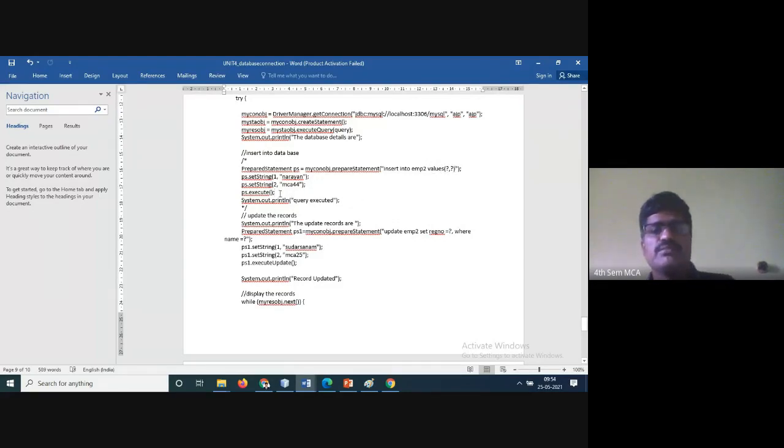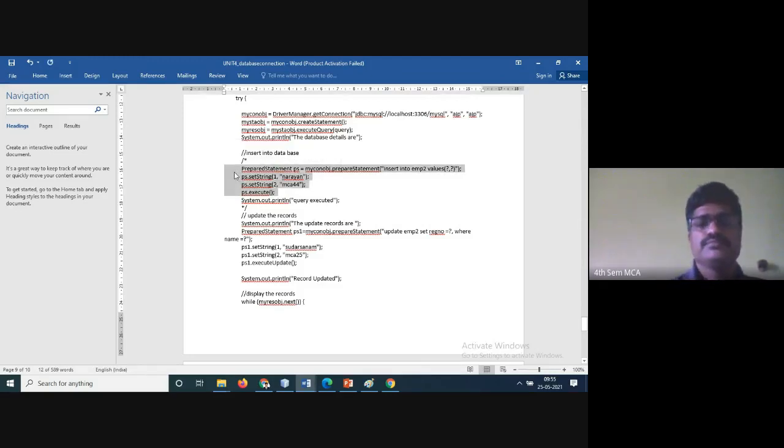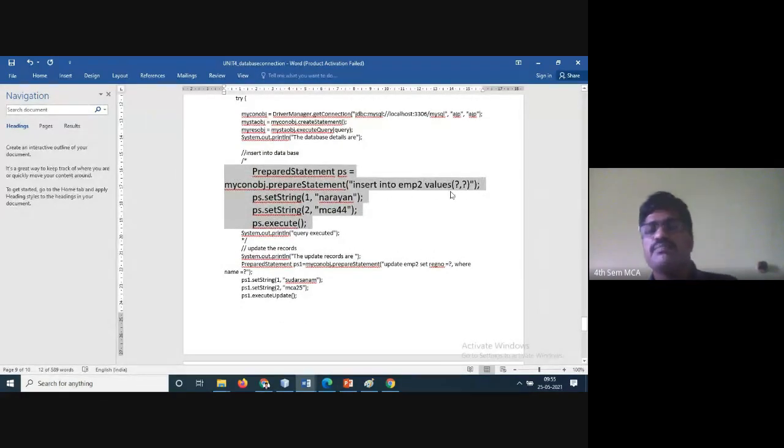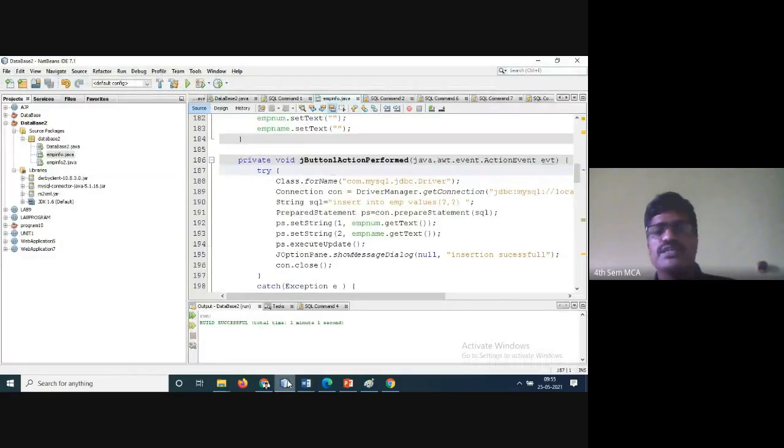I don't know whether you can see this, so I'll make it a bit bigger. Here is the insert EMP values. This is called the pre-compiled statement, and this one is nothing but Narayan, because I am adding the values directly. But now here it is emp.getText for the first field, emp.getText for the second field. So that is the pre-compiled statement you are using here.